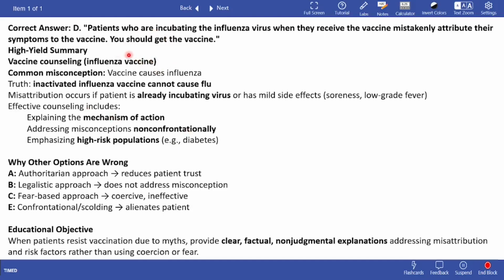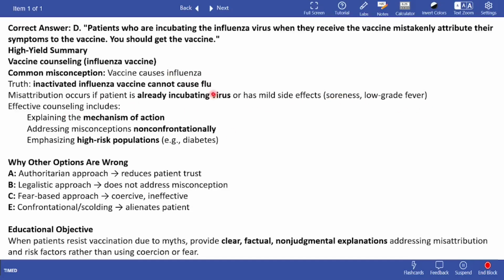But this is how you should convey that message. So you need to counsel for the influenza vaccine. There's a common misconception that vaccine causes influenza. That's not the case. Inactivated influenza vaccine cannot cause flu. Misattribution occurs if the patient is already incubating virus or has mild side effects.